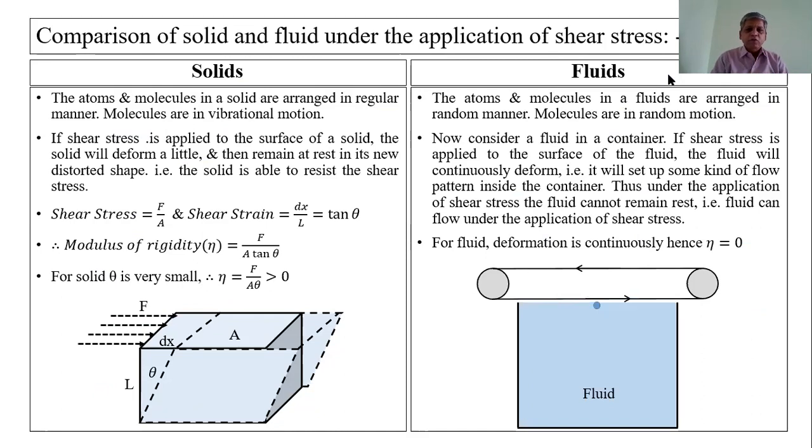First, we see the solids. In solids, atoms and molecules are arranged in a regular, particular manner. Molecules in solids are in vibrational motion. But in fluids, the atoms and molecules are arranged in a random manner, not regular, not a particular arrangement. Molecules are in random motion in fluids. That is the first comparison.